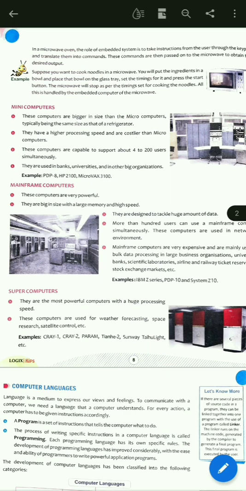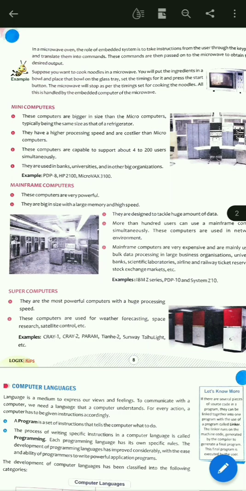Okay, universities, banks, scientific laboratories, airline and railway ticket reservation, stock exchange market, etc. In these organizations, these computers are used. Examples: IBM Z series, PDP-10 and System z10. These are the examples of mainframe computers.